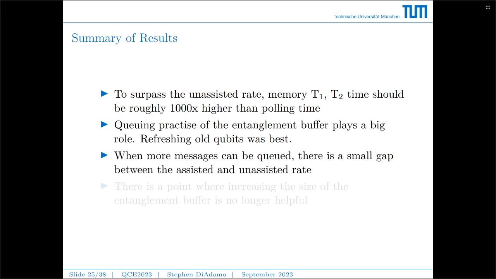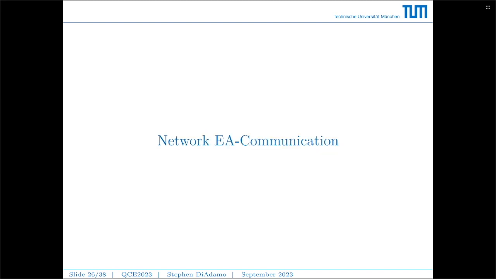We also noticed that when more messages can be queued in the classical message buffer, the gap between the assisted and unassisted rate is quite small, and maybe there's not much advantage to gain in that case. And there's a point in which the entanglement buffer can be too big such that a smaller entanglement buffer would outperform the larger one, depending on the quality of the quantum memory. And so in the near term, we should look at minimizing the number of entanglement units we need while maximizing the performance. So up until now, we've been focused on the point-to-point channel.